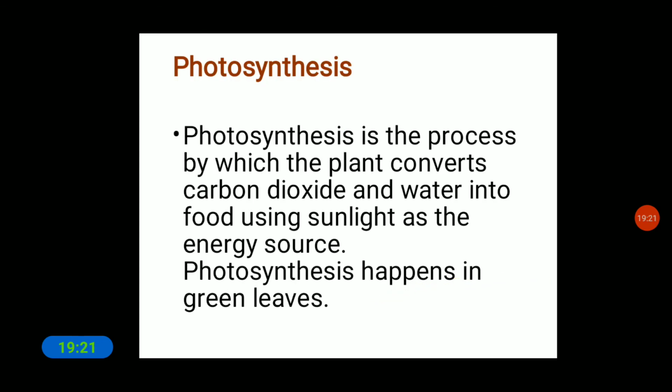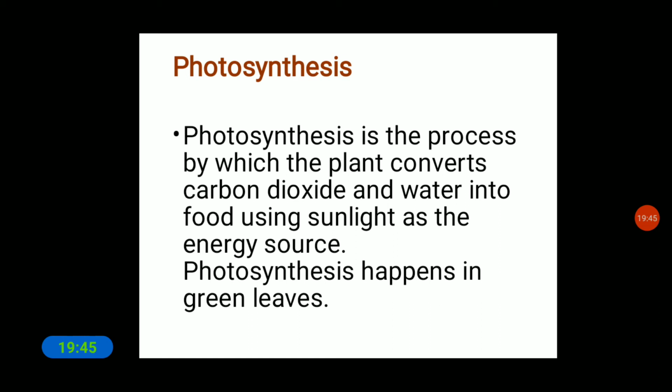And next is photosynthesis. Photosynthesis is the process by which plants convert carbon dioxide and water into food using sunlight as the energy source. Photosynthesis happens in green leaves. I told you that the leaf is the food factory of plants.